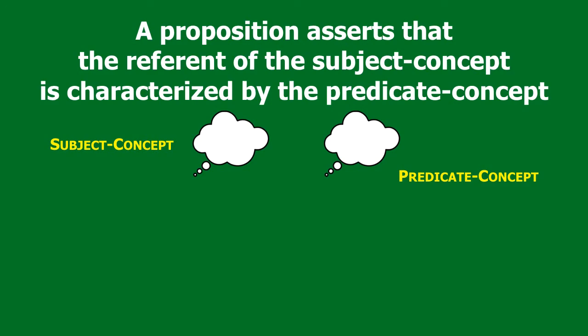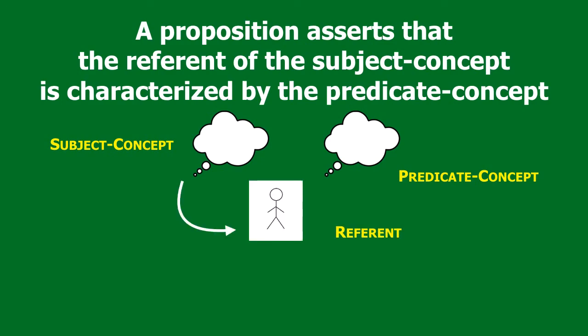The expression, the words of the subject and the words of the predicate, refer to a concept in the mind: the subject concept for the subject expression, and the predicate concept for the predicate expression. The subject concept refers to a thing that is outside the proposition, meaning it's talking about something other than the subject concept. The subject concept is a tool that's used to get at a referent.